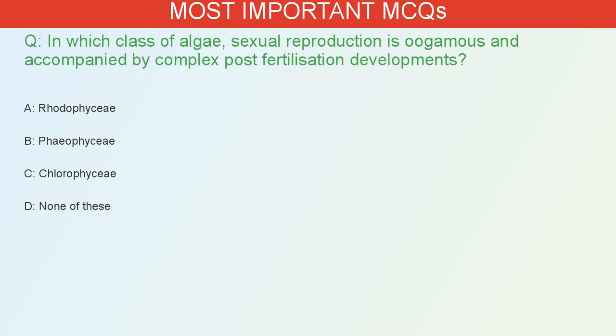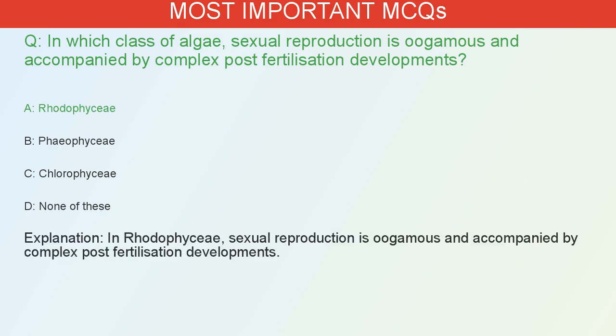In which class of algae is sexual reproduction oogamous and accompanied by complex post-fertilization developments? A. Rhodophyceae. B. Phaeophyceae. C. Chlorophyceae. D. None of these. The correct answer is A. In Rhodophyceae, sexual reproduction is oogamous and accompanied by complex post-fertilization developments.